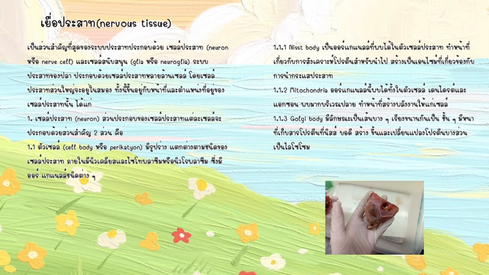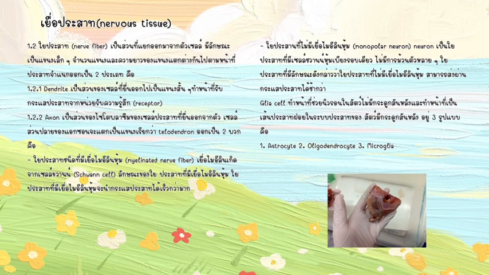1.1.3 Golgi body. This organelle appears as thin, parallel layers arranged in stacks. It functions to store proteins synthesized by the Nissl bodies and to modify some of these proteins into lysosomes. 1.2 Nerve fibers. Nerve fibers are extensions of the cell body. They appear as small branches, and the number and length of these branches vary according to their function.